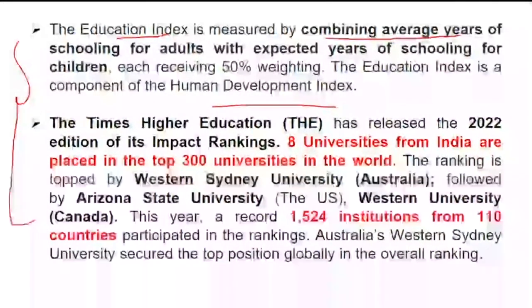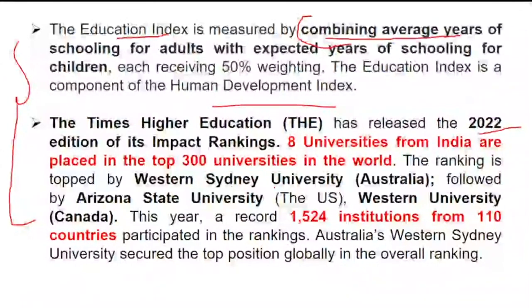So the education index is the one which combines average years of schooling for adults with the expected years of schooling for children, and this is one of the components of what? The human development index. Now if you see the 2022 ranking released by Times Higher Education, 8 universities from India are placed in the top 300 universities in the world.